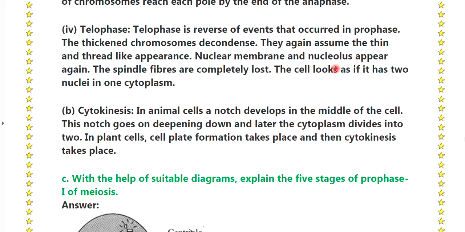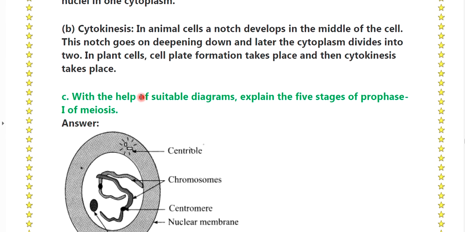Nuclear membrane and nucleus appear again. The spindle fibers are completely lost. The cell looks as if it has 2 nuclei in the one cytoplasm.